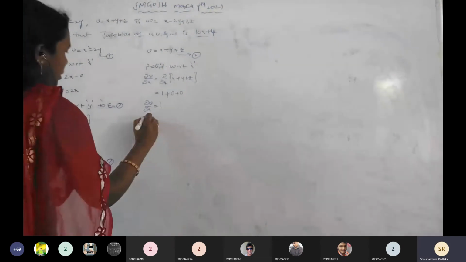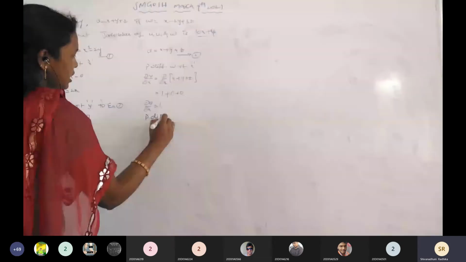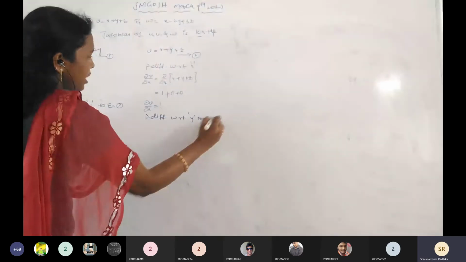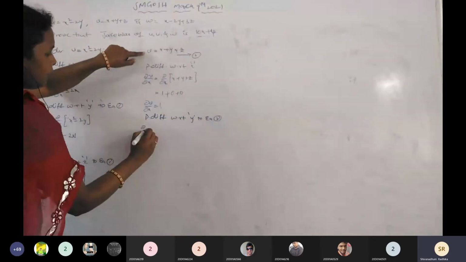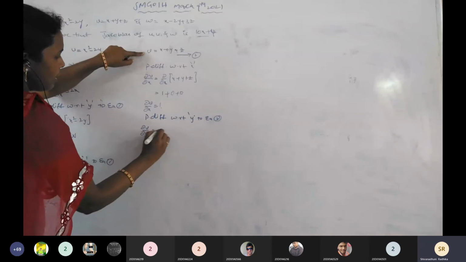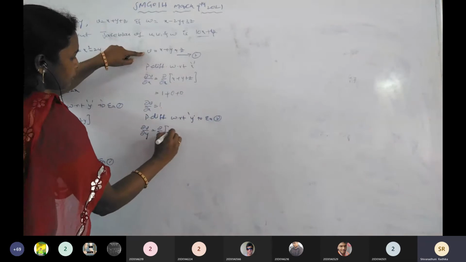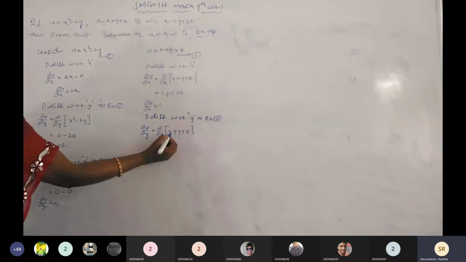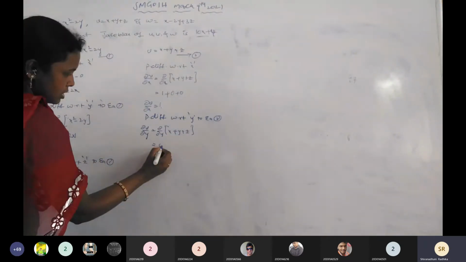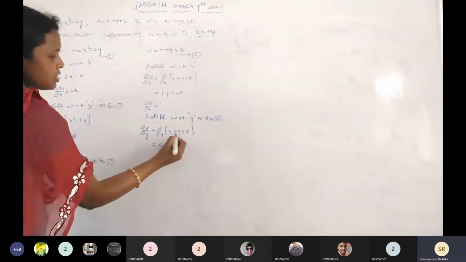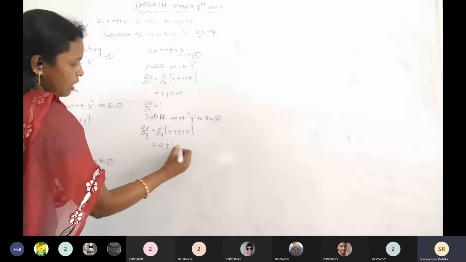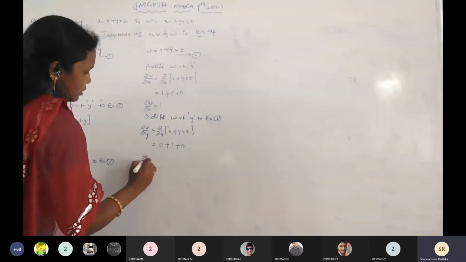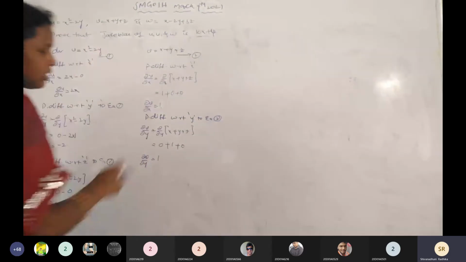Next, partially differentiating with respect to y to equation number 2, same as it is. Then dou v by dou y is dou by dou y of x plus y plus z. So that is equal to x differentiating with respect to y, 0, plus y differentiating with respect to y, 1, plus z differentiating with respect to y, 0. Then dou v by dou y equals 1.